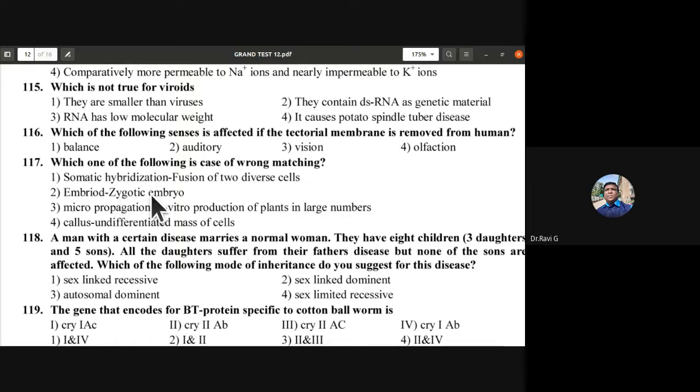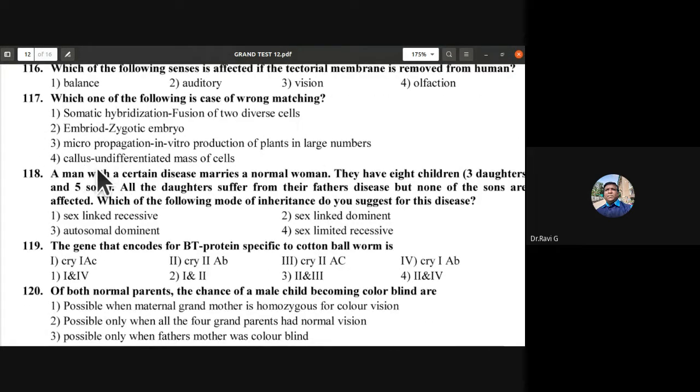Embryoid is zygotic embryo, so it is wrong matching. It is not a zygotic embryo. Micropropagation, in vitro production of plants in large number, is correct. Callus is undifferentiated mass of cells, that is also correct. So embryoid is not a zygotic embryo, that is the wrong option.